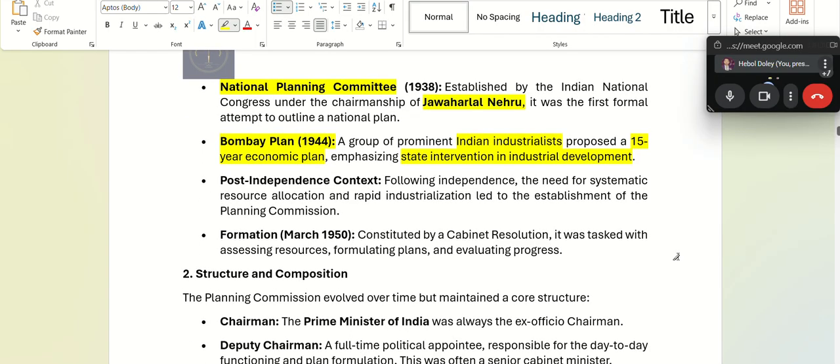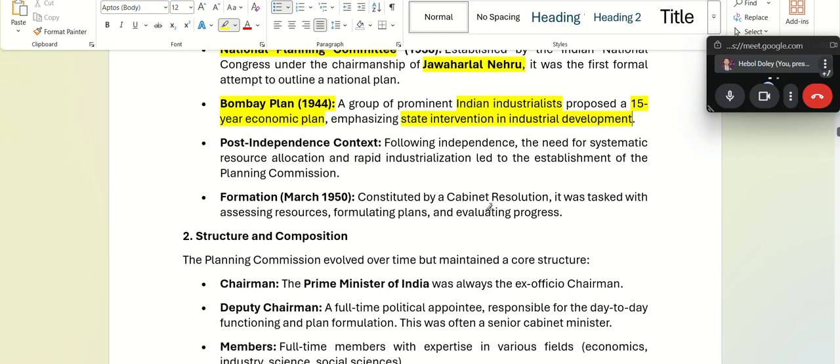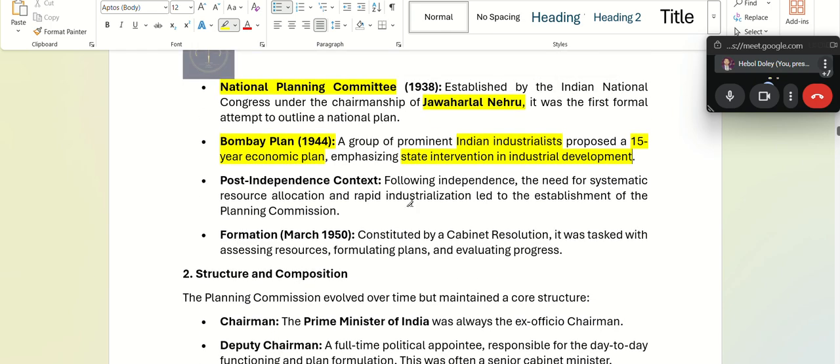Okay, after independence, we needed systematic allocation of resources. We needed rapid industrialization so that we can catch up with the world. And because of all these ideas already being there, in March 1950, by a cabinet resolution, we constituted the Planning Commission of India. Okay, what was their job? To assess resources in the country, to formulate plans and evaluate the progress.